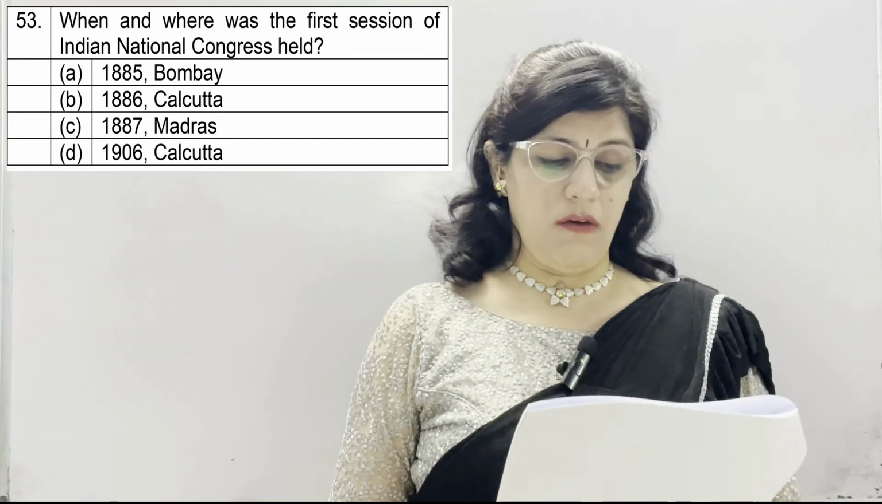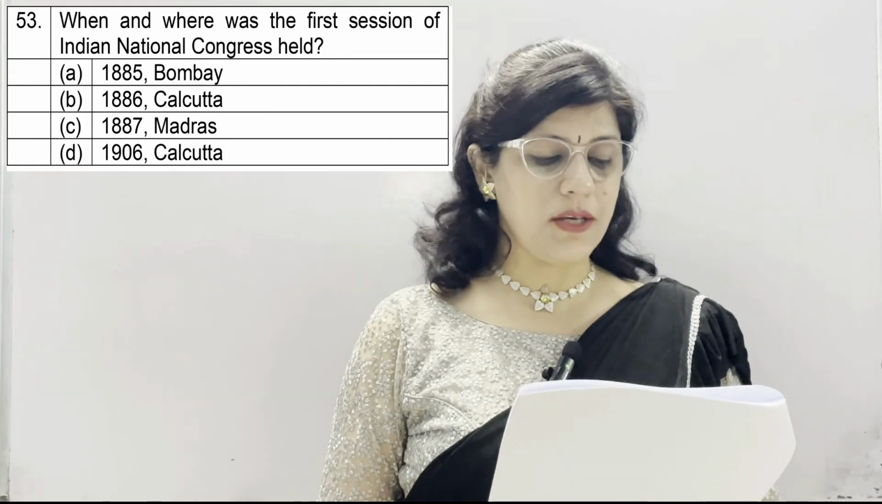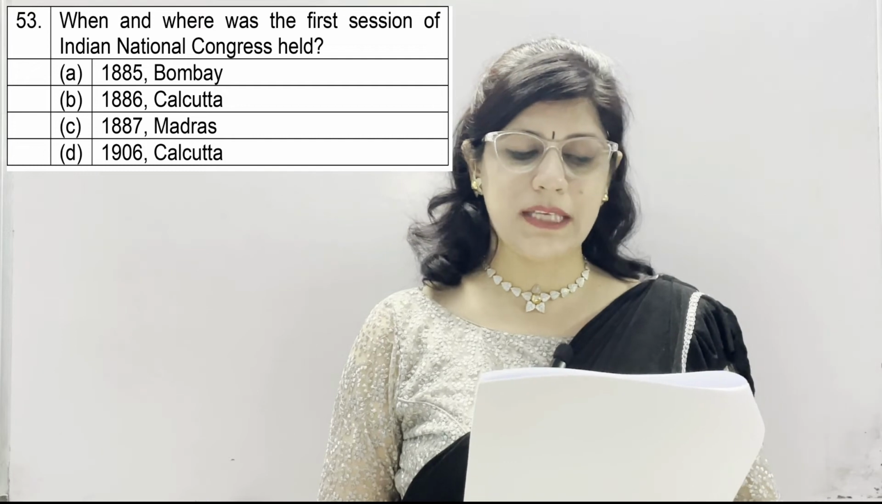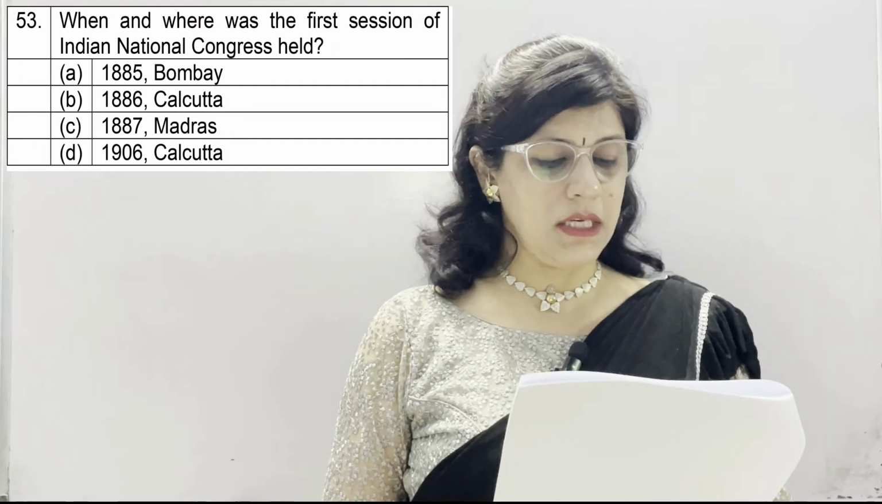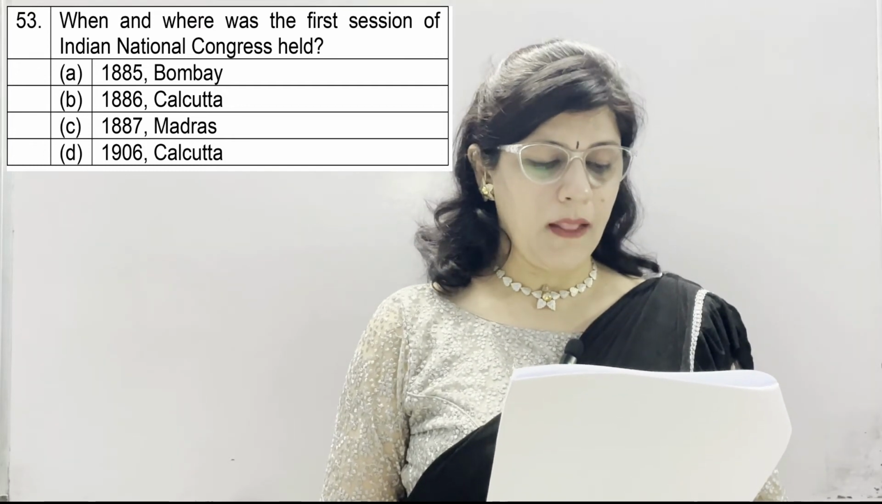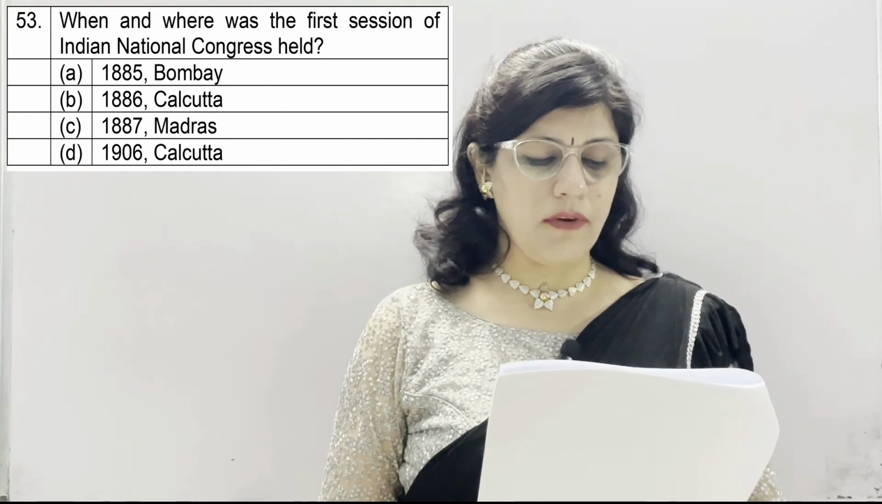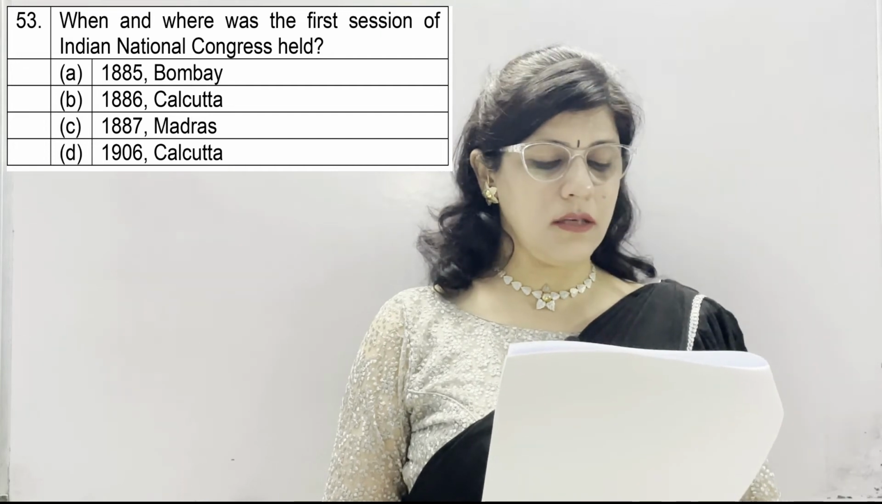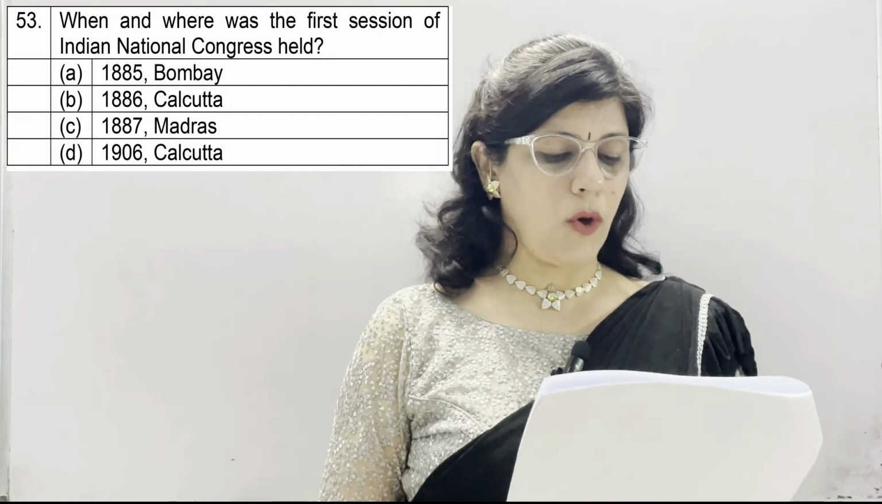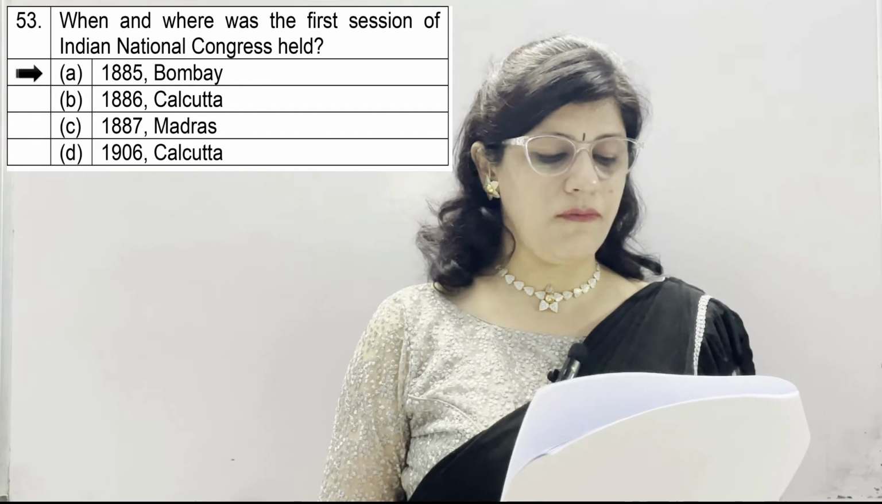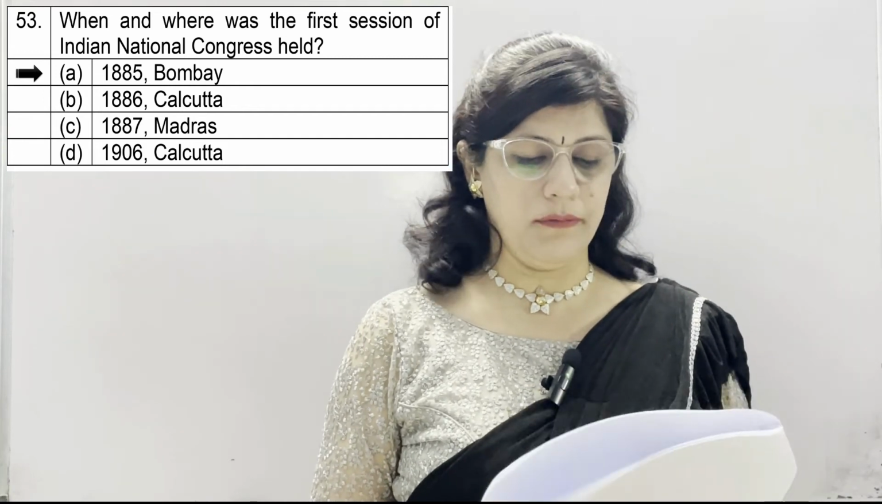Question number 53. When and where was the first session of the Indian National Congress held? Option A, 1885 Bombay, B, 1886 Kolkata, C, 1887 Madras, and D, 1906 Kolkata. And the correct option is A. In 1885 it was held in Bombay.